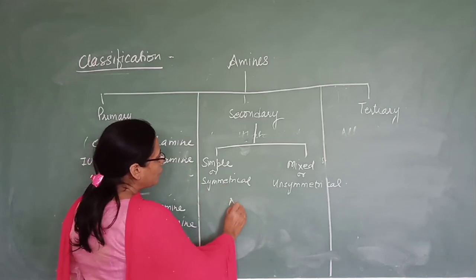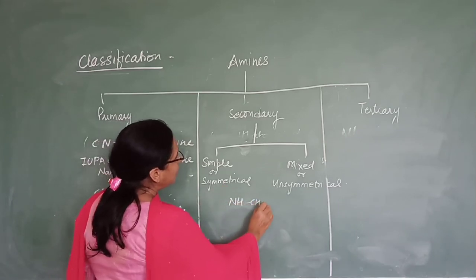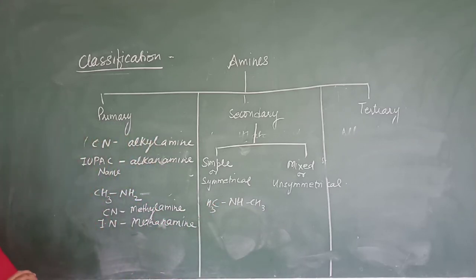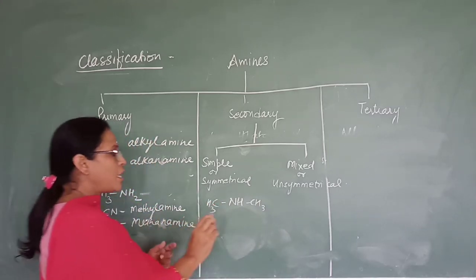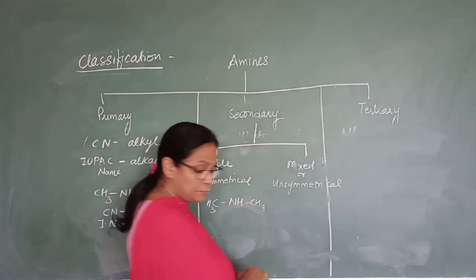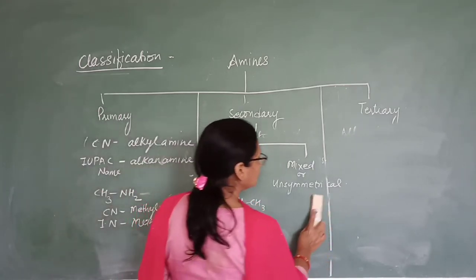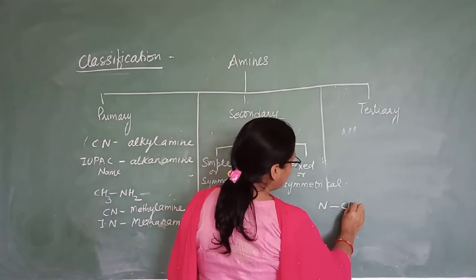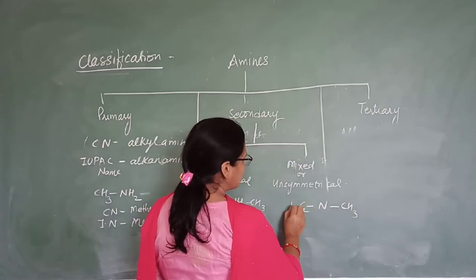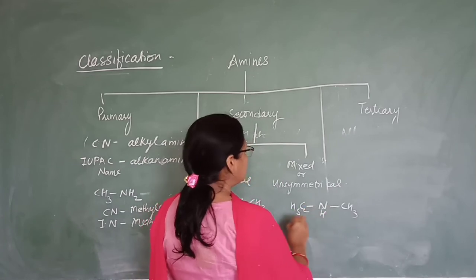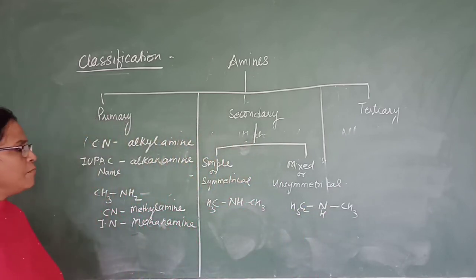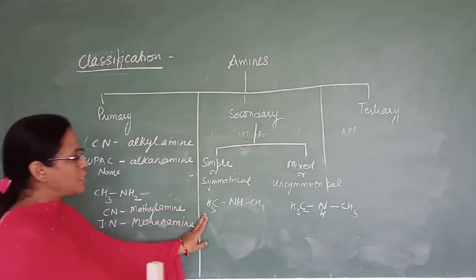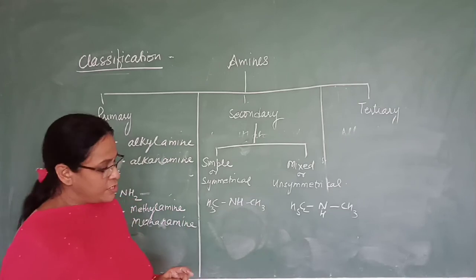Symmetrical means both the alkyl group which are attached here, they are same. Then it is known as symmetrical amine. Okay. If both the alkyl groups are different, such as this example, it is known as unsymmetrical or mixed secondary amine. This is symmetrical and this is unsymmetrical.